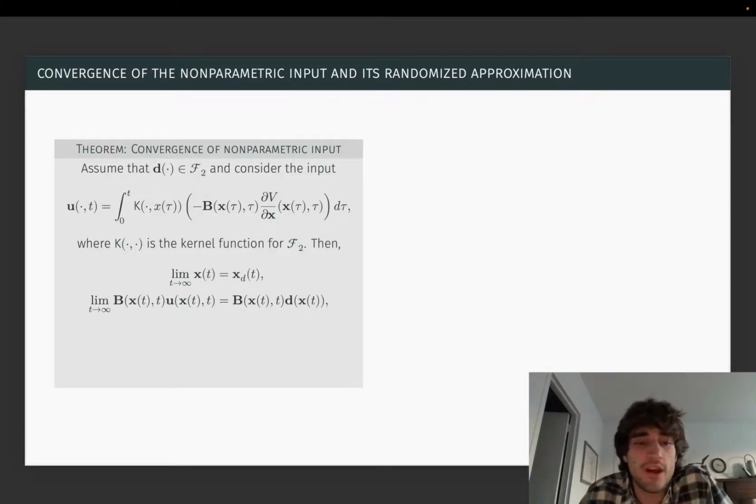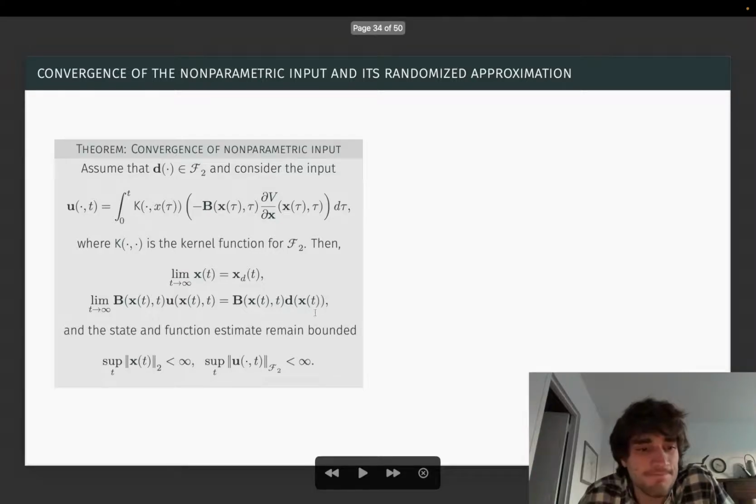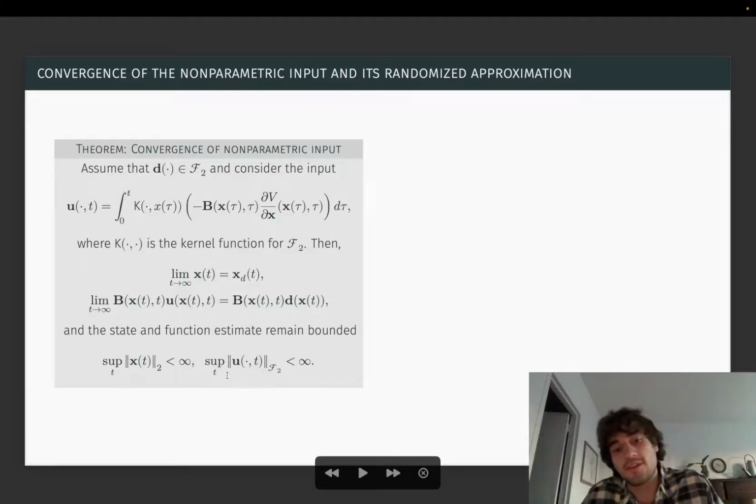Then we basically recover all the guarantees from standard finite dimensional estimation. In the limit, we converge to the desired trajectory. In the limit, we interpolate the unknown dynamics, and the state and our function estimate remain bounded at all times. So the feedback connection of the learning system and the dynamical system itself is stable, and we track the desired